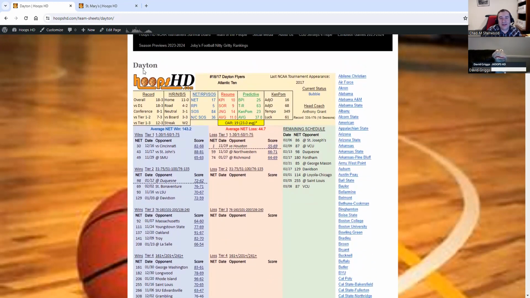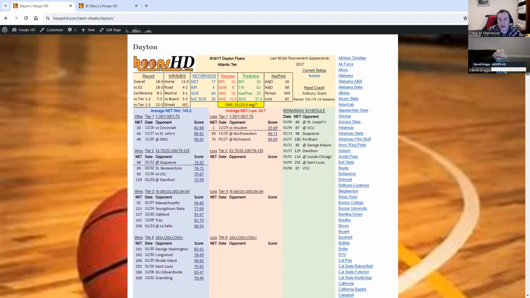You see immediately their team sheet. This is really identical to what we've been using on our podcast for years right now. And there is a lot of information here. We're going to go through it, start in the top left corner, go to the bottom right, go through all of it, just so you understand. The top left corner, hoopshd.com.